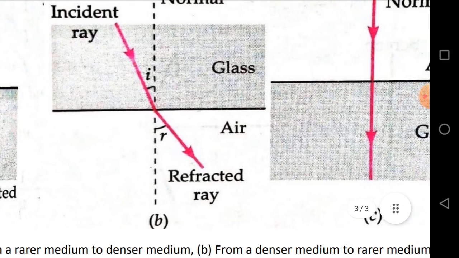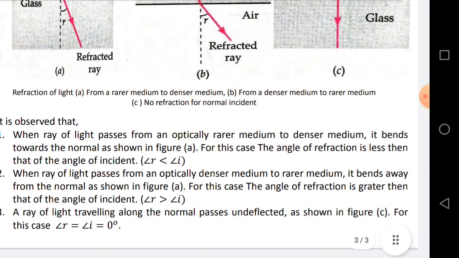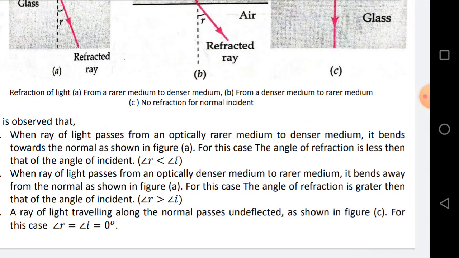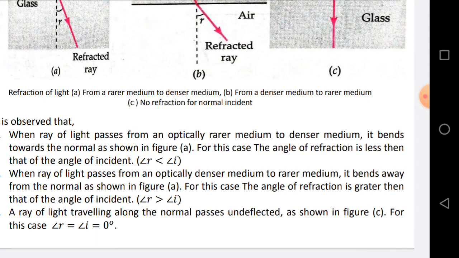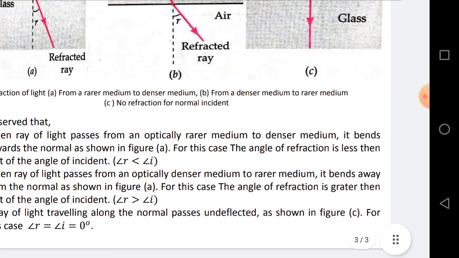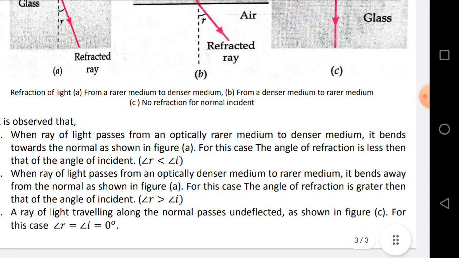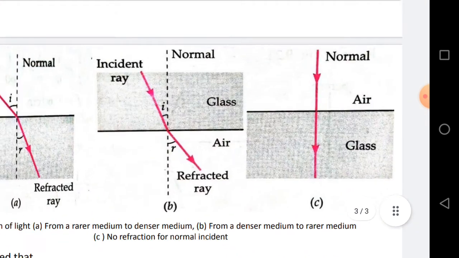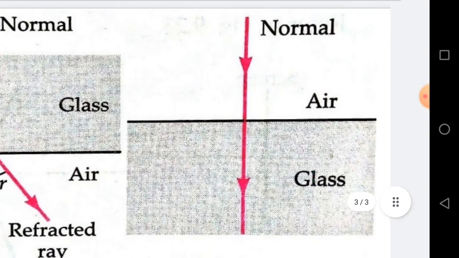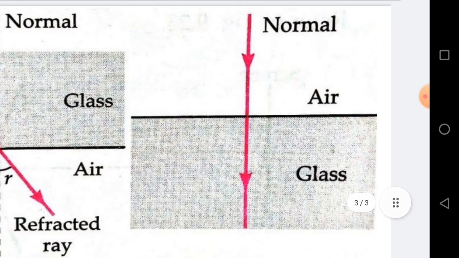The third case is when a ray of light is traveling along the normal. It will pass with no deflection. So for this case the angle of incidence is equal to the angle of refraction, which is equal to 0.